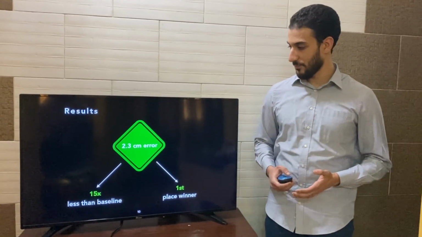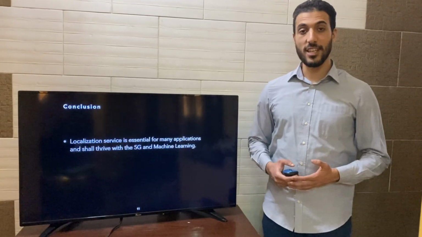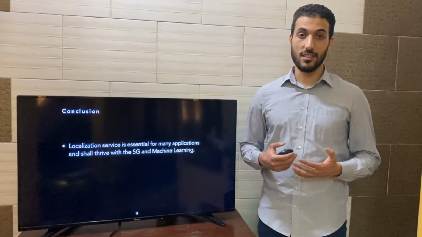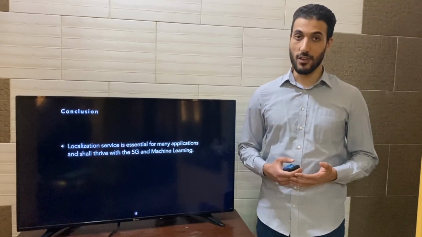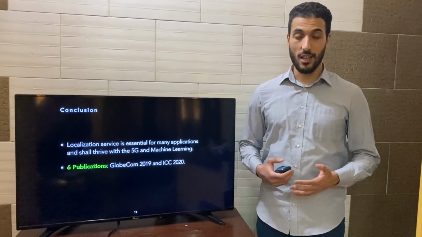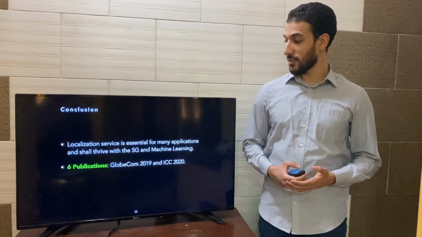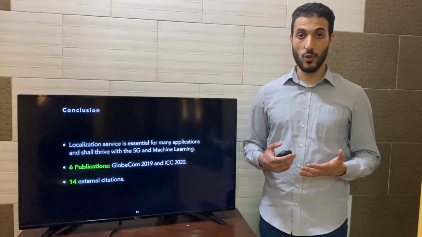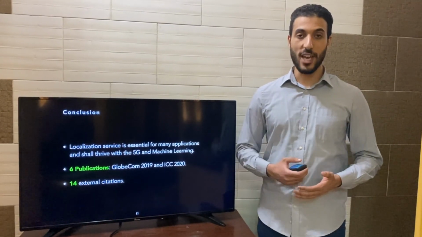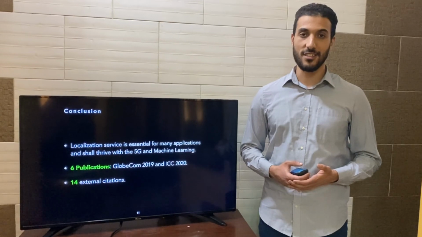University from UK. In conclusion, localization is a very essential aspect of many applications, and it's thriving even more with 5G and machine learning. I'm proud that I was able to compile my work in 6 publications, including highly reputable conferences and journals. And finally, my work was cited 14 times from external researchers, and I hope it would be a building block for further discovery in the scientific community.